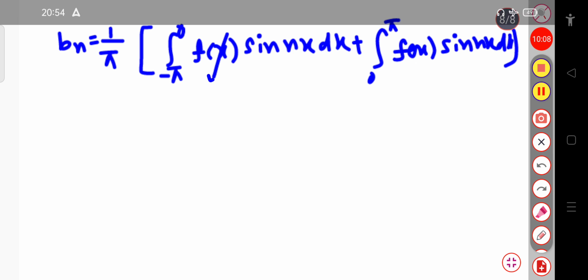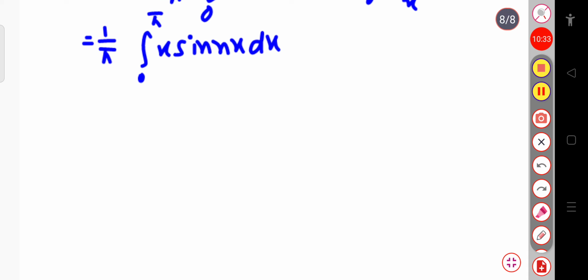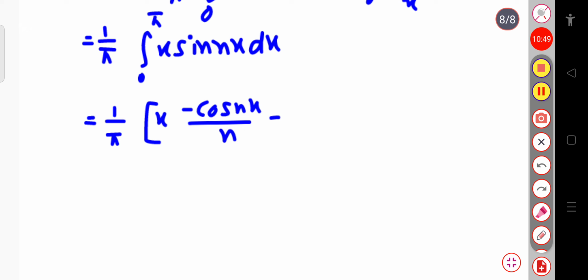If I apply the Kronecker method to solve this integration, this is equal to 1 by pi. First of all, the x will remain as it is. The integration of sin nx will give you minus cos nx divided by n. Then the next term starts with a negative sign, so this is your minus.